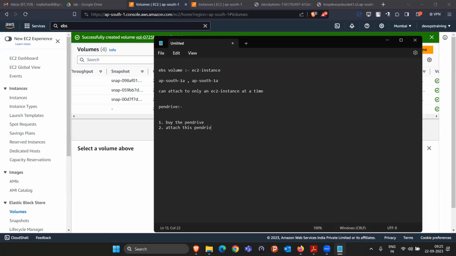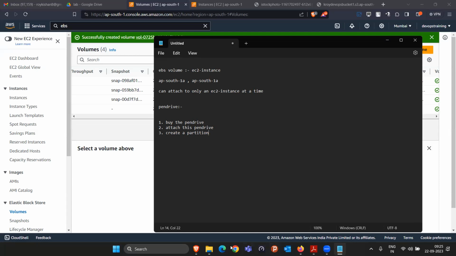Okay. Now after attaching this pen drive, the third thing you have to do is create a partition. In the real world, whatever pen drive you buy from the market always comes with a single partition. That means if you buy a 32 GB pen drive, you will see a single partition of size 32 GB only.